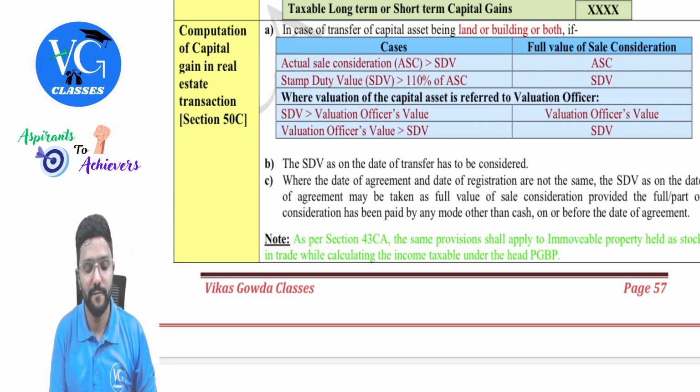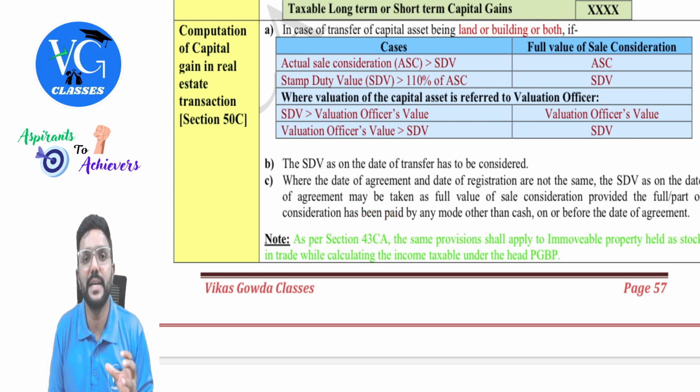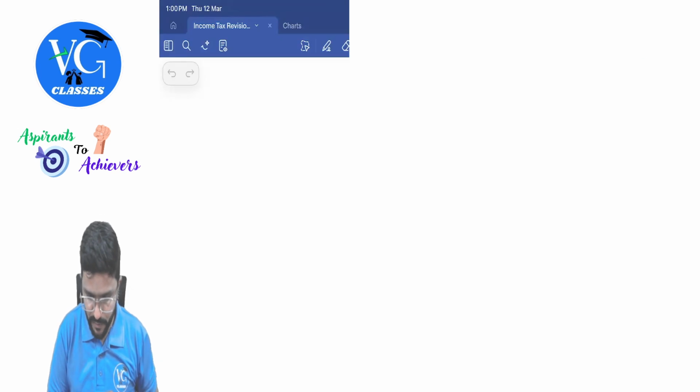But please be careful. 50C is applicable only if a land or building is a capital asset for an assessee, whereas 43CA is applicable only if land or building is stock for an assessee and it is taxable under the head PGBP. I have given a small chart for it.